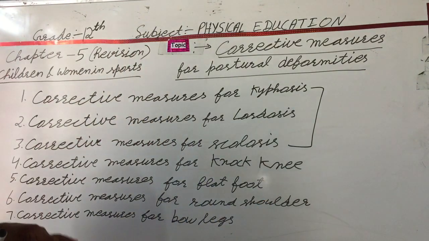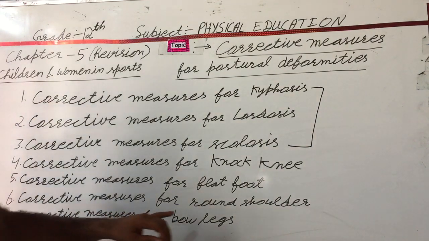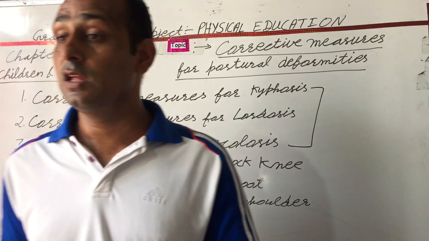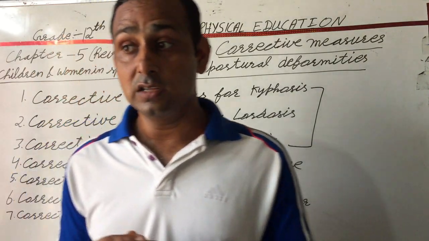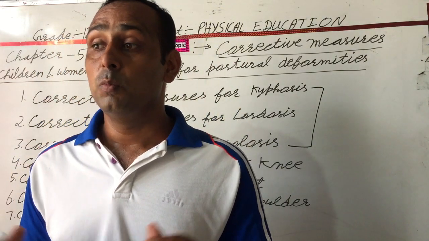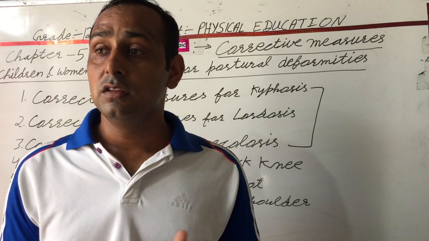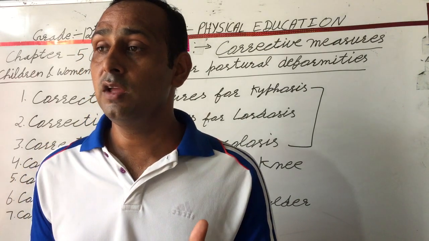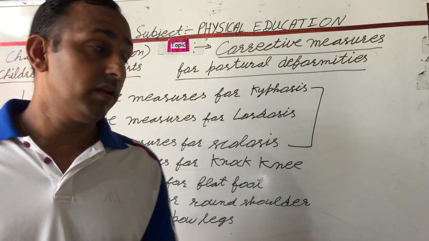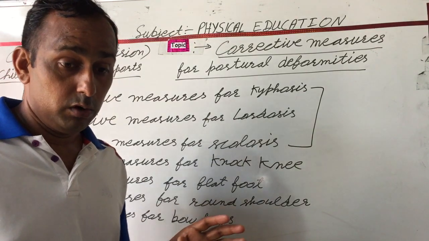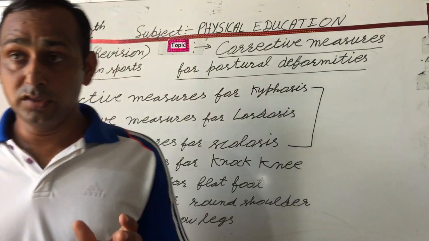After this, the corrective measures for round shoulder: chakrasana, dhanurasana, bhujangasana, hastasana. These are the asanas for improving round shoulder. Next, the corrective measures for bow legs. Bow legs are the opposite of knock knee.